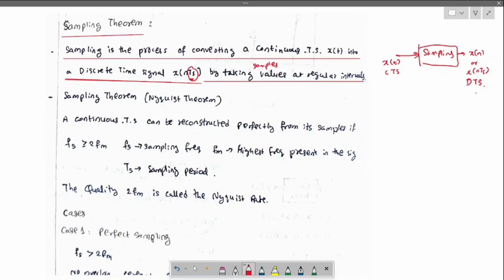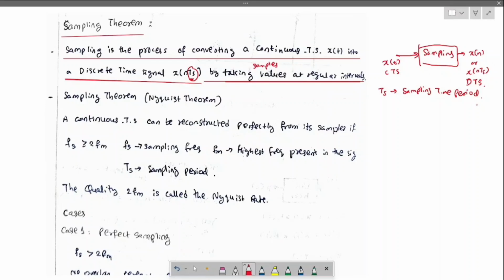I hope you got the idea. What does this Ts mean? Ts is obtained by taking sample values at regular intervals. Ts is nothing but the sampling time period. You need to remember it in this way.